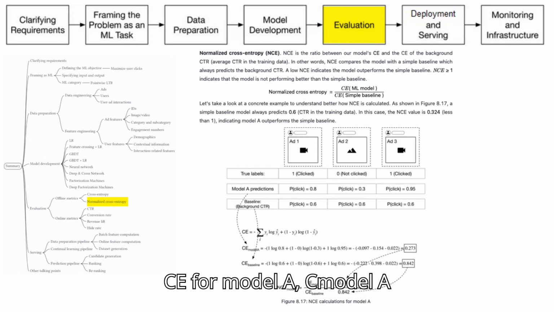Calculations. CE for Model A, C_ModelA, equals 0.097 plus 0.154 plus 0.022, equals 0.273. CE for baseline, C_baseline, equals 0.222 plus 0.398 plus 0.022, equals 0.842.